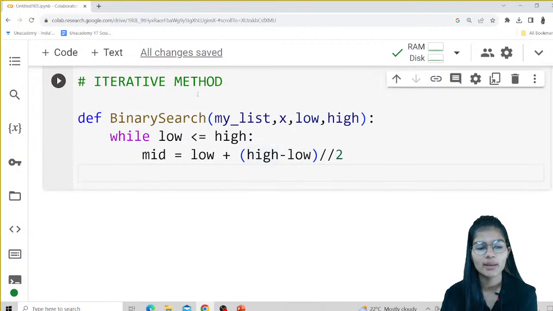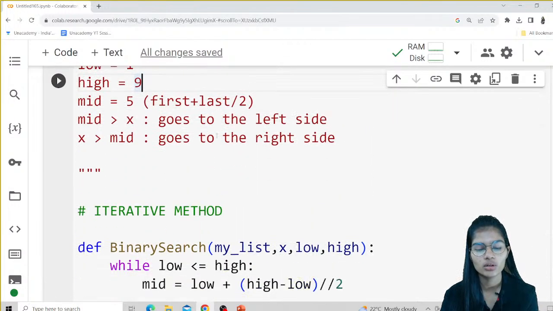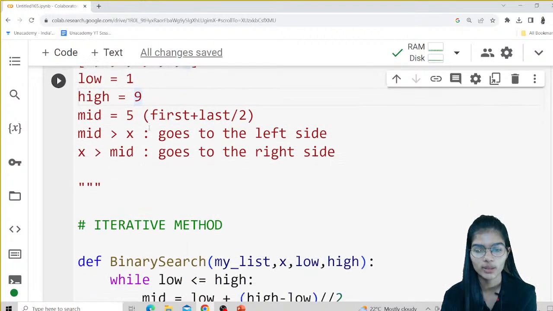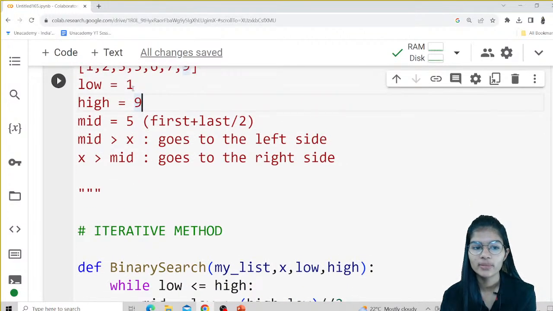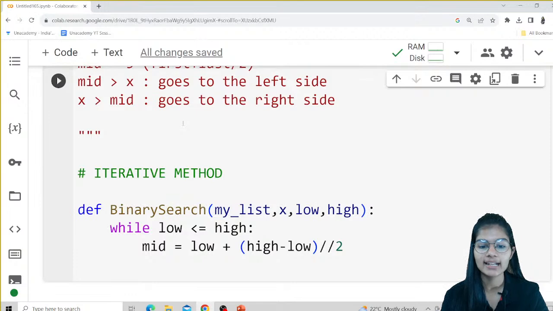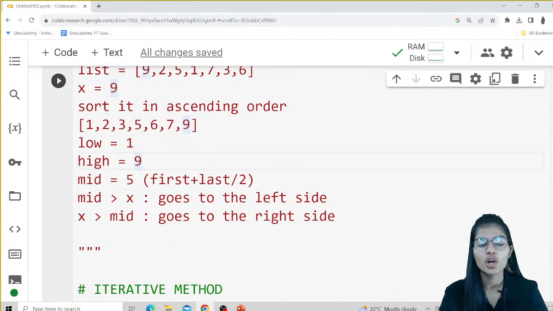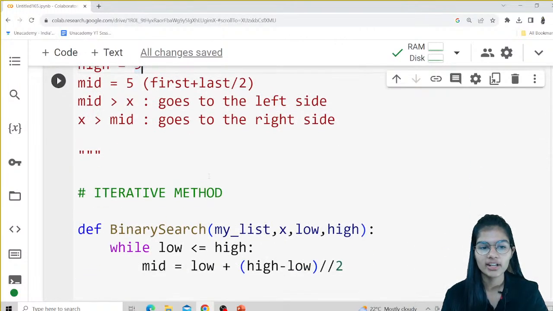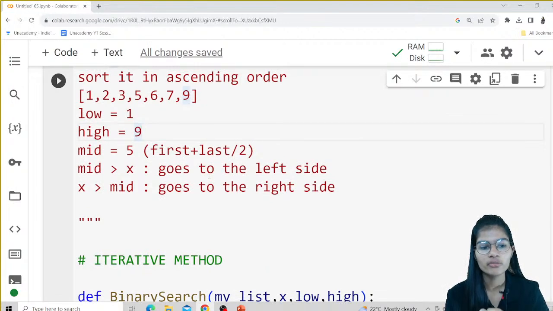Low value is, let's say, 1, plus high minus low, which is 9 minus 1, that is 8. So 8 plus 1 is 9, and 9 double slash 2. Double slash means that if I do 9 double slash 2, the answer would be 4.5, but it removes the 0.5, and we just get 4. The middle element over here is 4.